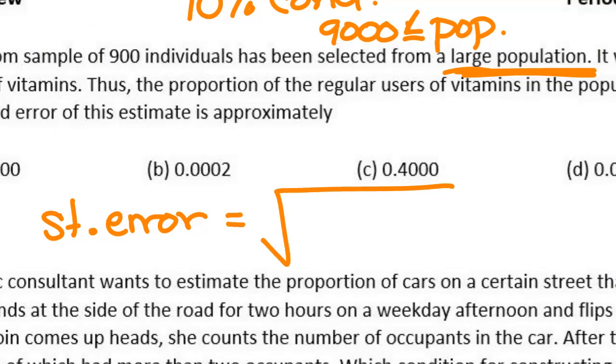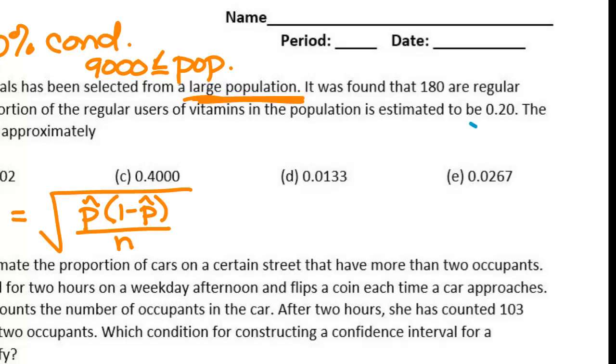That's all that square root stuff: p hat times 1 minus p hat over n. 180 out of 900, it says that we are estimating that at this 0.20, so there's my p hat.